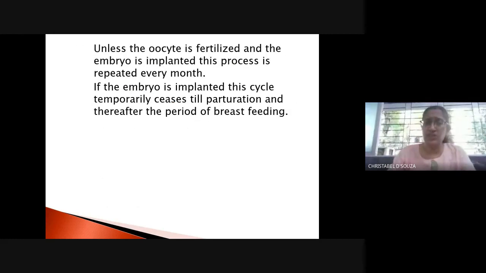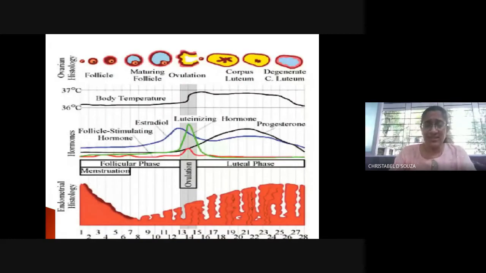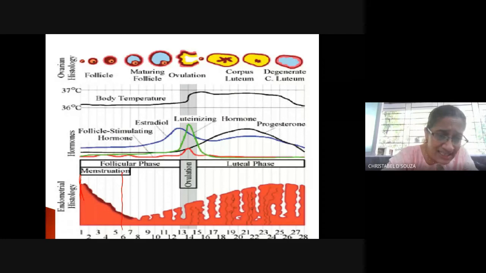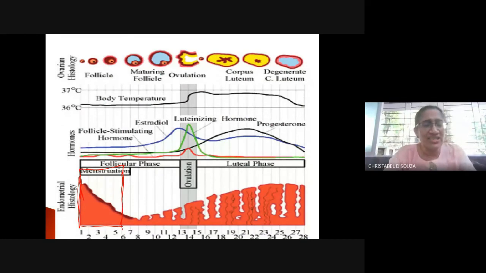Now just pay attention. Look at this diagram. Very nicely it is given, right? Now you look at this. This is day 1 of the cycle. Till day 5 of the cycle, there is bleeding. This is known as the menstruation phase for the first 5 days. Now you see the hormones, all are low.